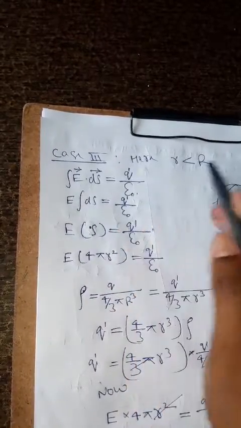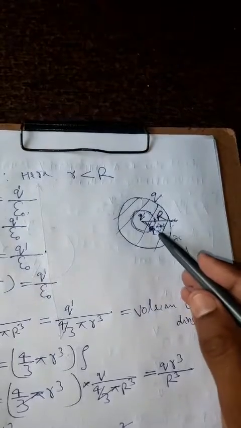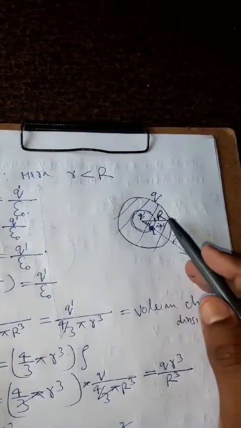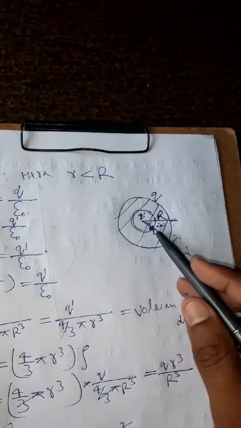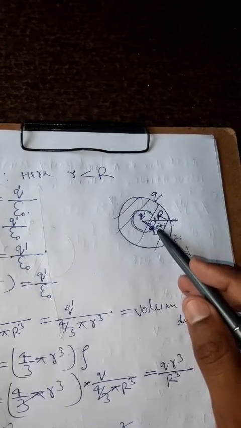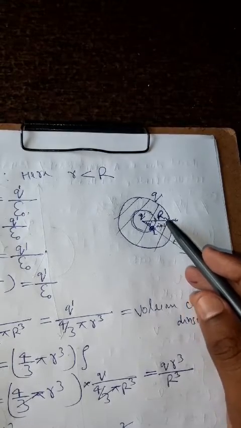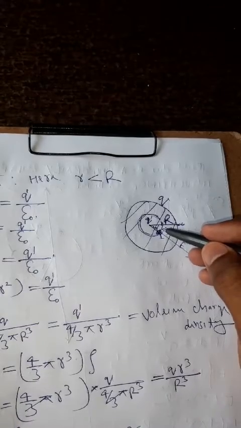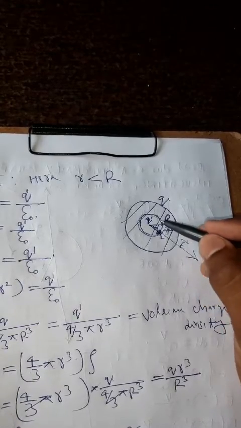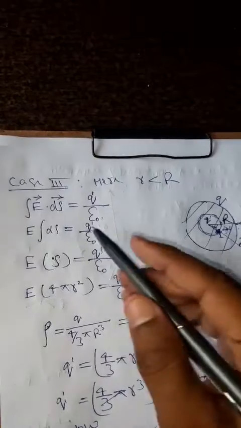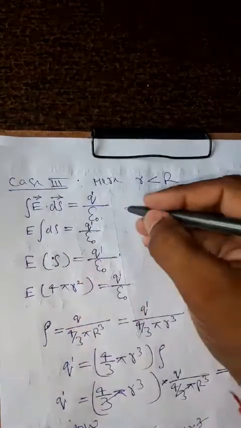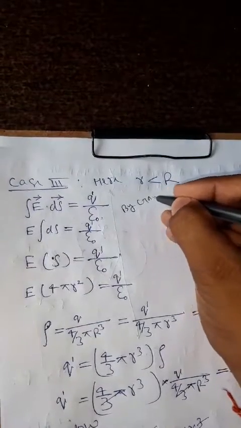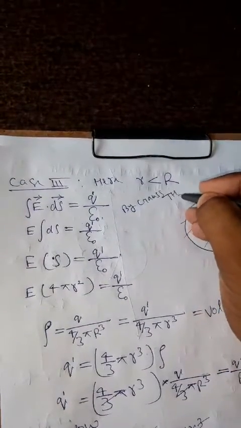Because when point P is situated inside this insulating sphere, then, only for imagination, the sphere decreases, and only some portion of the charge, Q dash, is contained within this sphere. This is by Gauss theorem.